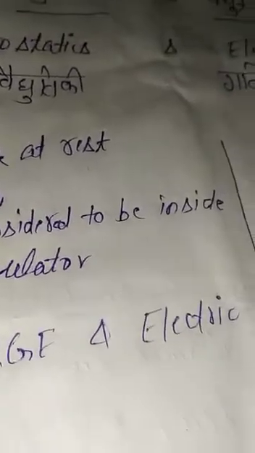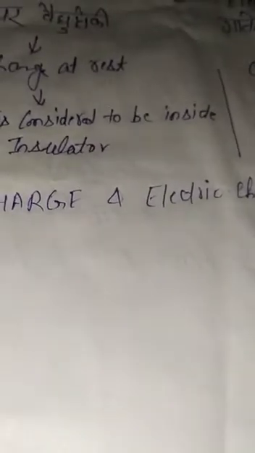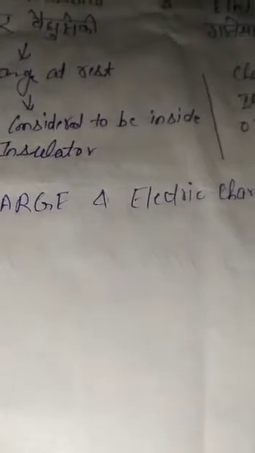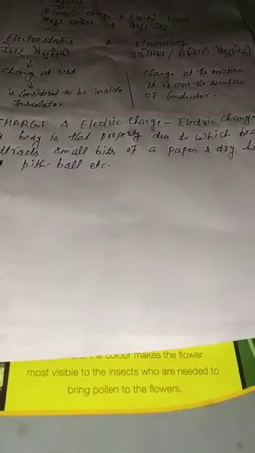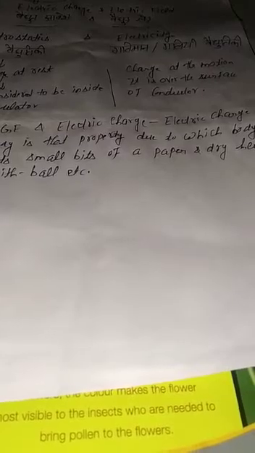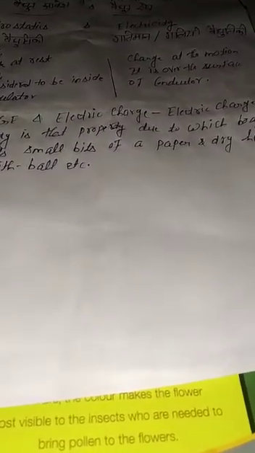Electric charge is that property of a body due to which the body attracts small bits of paper, dry hair and pith balls etc. It is the property of a body, not a specific quantity through which you can define.